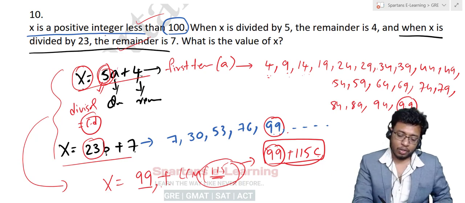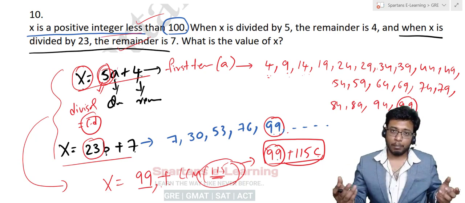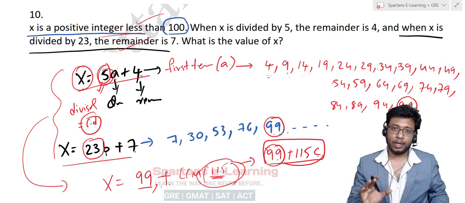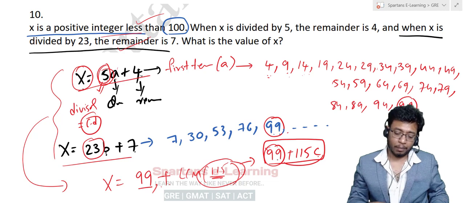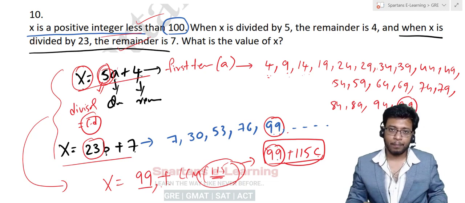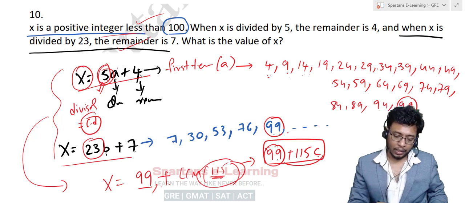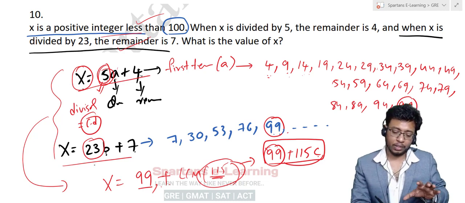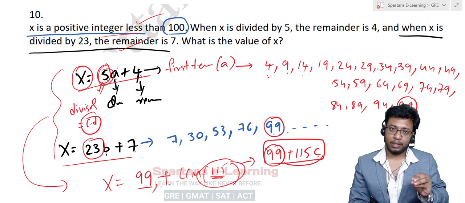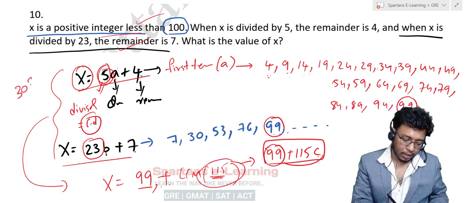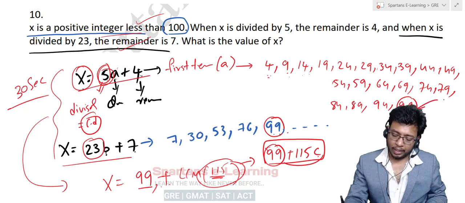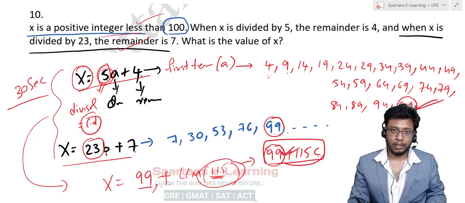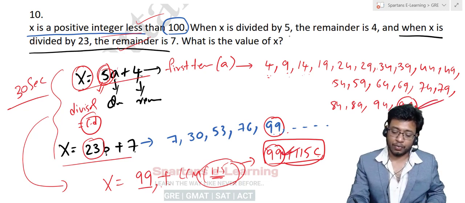So based on this condition, you can find any number, right? So this question is very conceptual. If they want to make it real tough, they can make it as tough as they can, but then if you know this concept, you will be able to crack the question in seconds, right? This question seems to be very tough, but hardly it takes more than 30 seconds. That's it. Okay, so your answer for this question will be 99. Only 99 is the number which is less than 100, satisfying both the conditions.